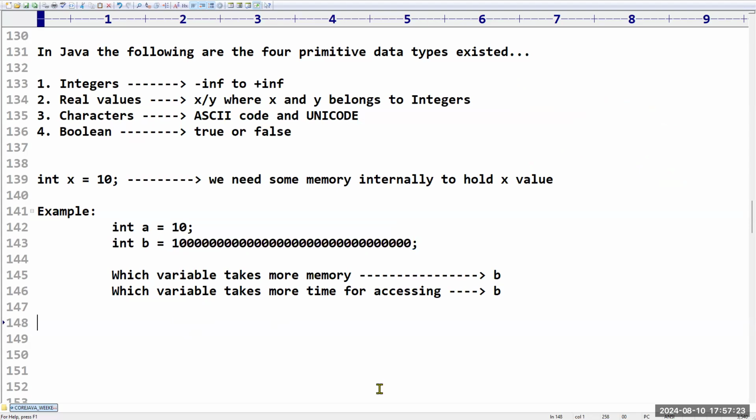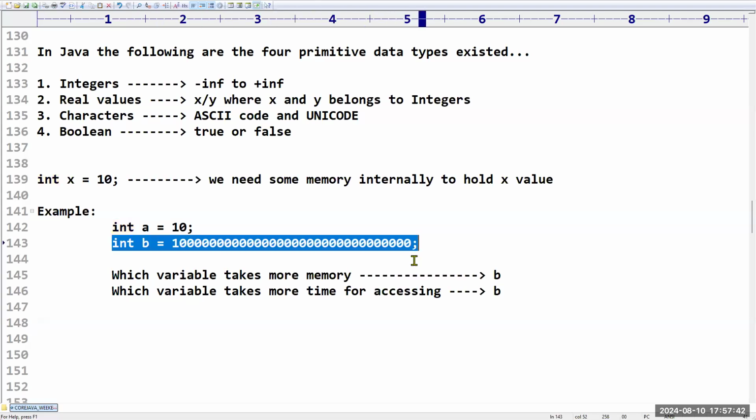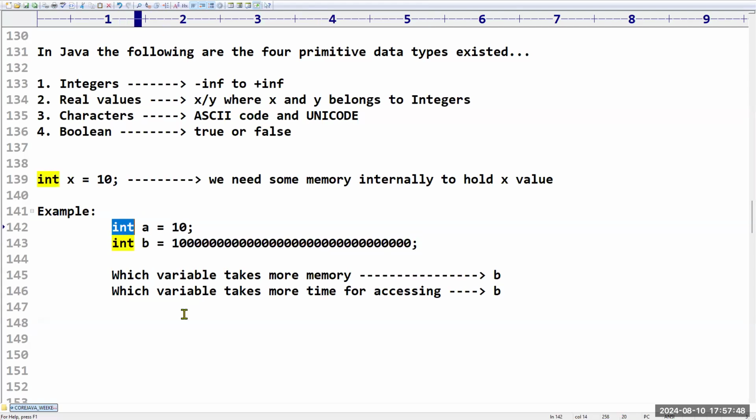Can I ask something? Yeah, please. Sir, if I'm not wrong, every integer, whether we are taking int a or int b, will have a fixed memory. Am I right or wrong, sir? Sir, you are right, sir. But I'm just bringing it slowly into the terminology. Actually, this line is wrong, right? Why? Because an integer is going to have some limitation. Yes, sir, this integer is not accommodating. Just for example sake, then slowly we will go into the other concepts. Yes, exactly, for that only I'm taking this example. Understood? Okay, sir, carry on.